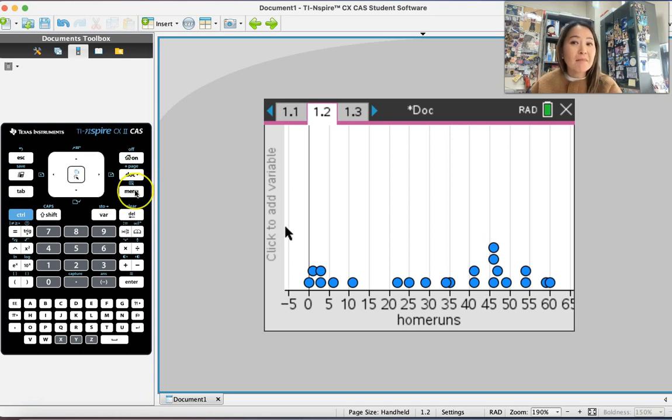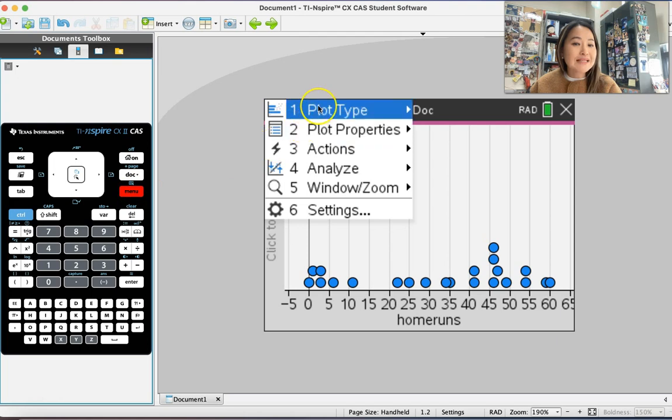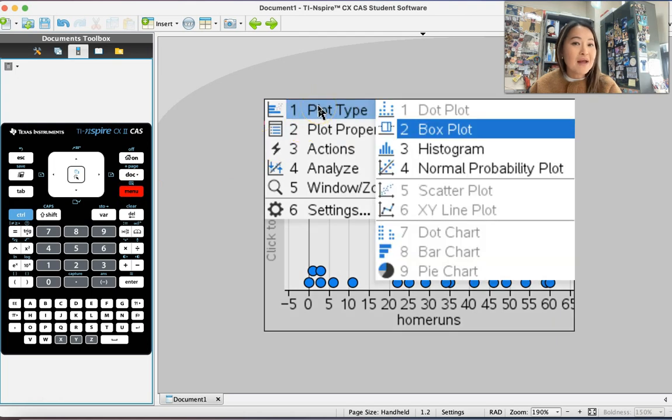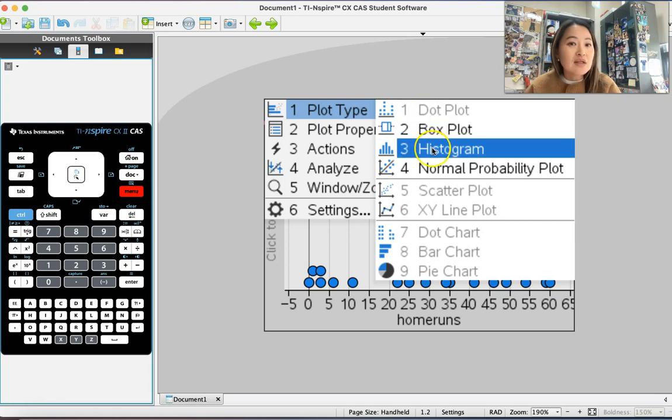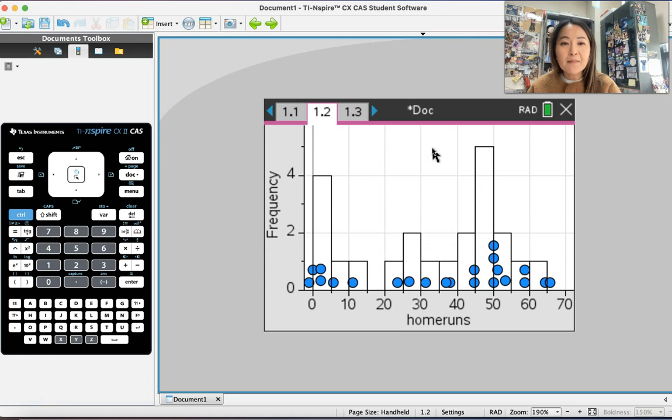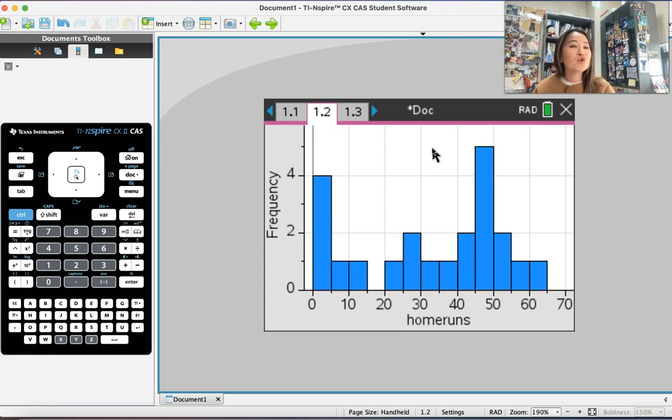So what I want to do is go to menu, then plot type. When I go to plot type, you have all these different ways to represent this quantitative data. I'm going to go to dot plot. No, we can't because it's already a dot plot. Let's go to histogram first. A histogram shows you frequency, right? So let's hit histogram. Ta-da! There's your beautiful histogram.